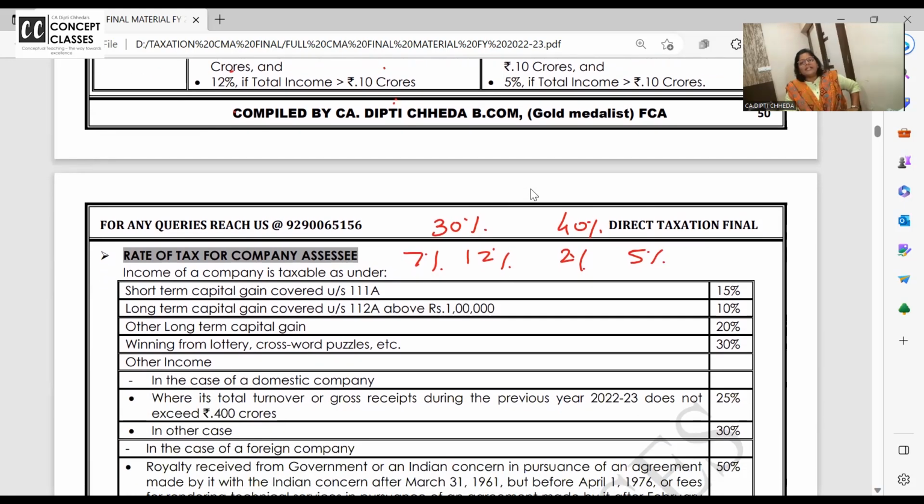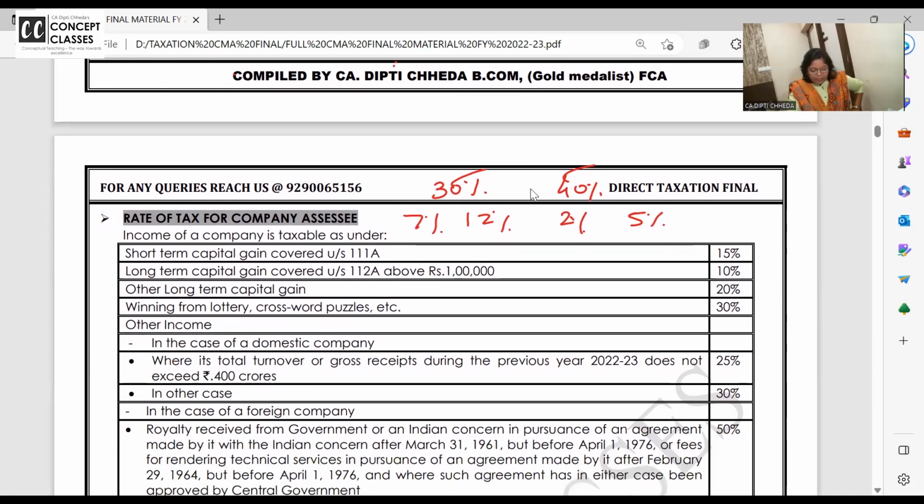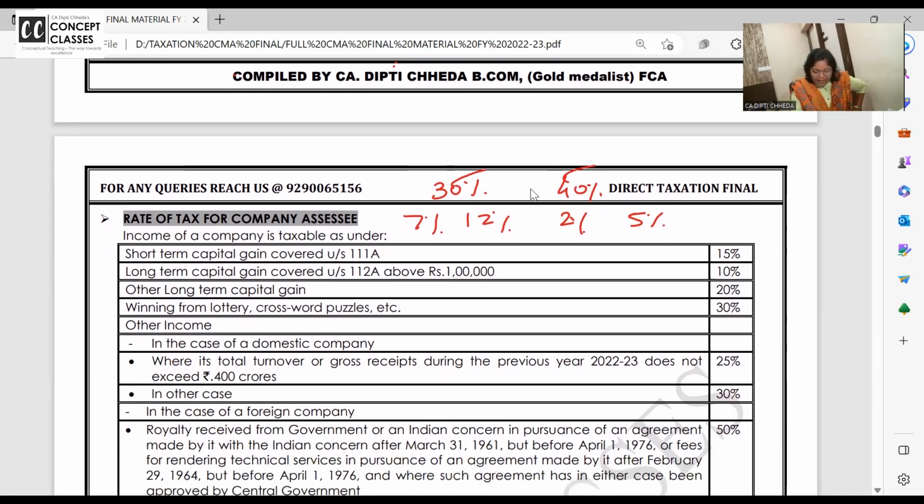What about special income? Whatever may be the tax rate of the company, 30 or 40%, when the companies have special income, they have to pay the tax at special rates. For example, short-term capital gain under 111 is short-term capital gain on shares. You can write where STT, security transaction tax, is charged, and these are listed shares. So what is the tax rate you have to pay on such income?